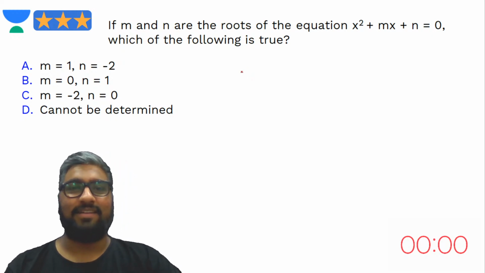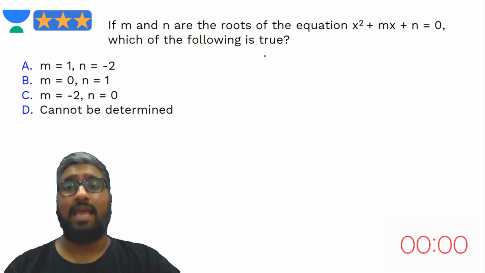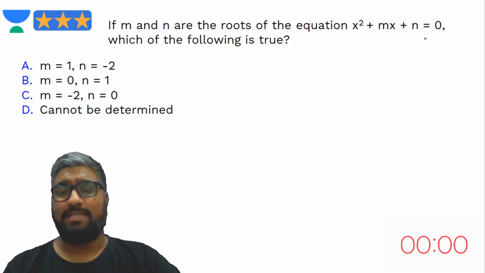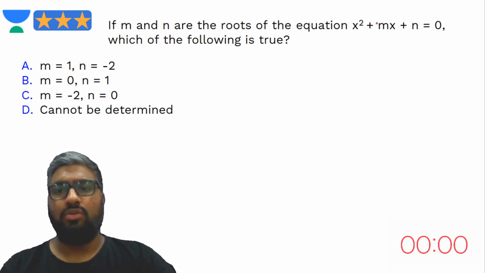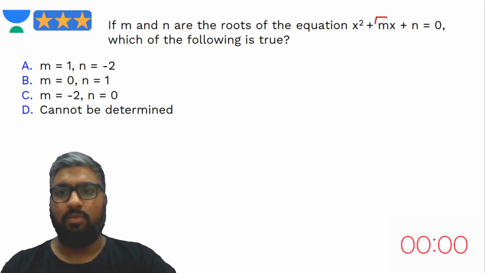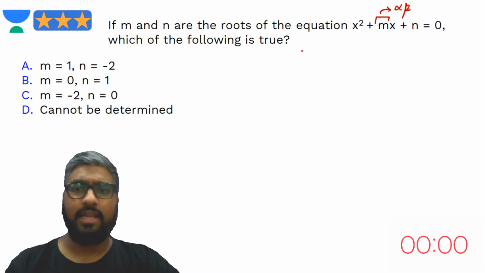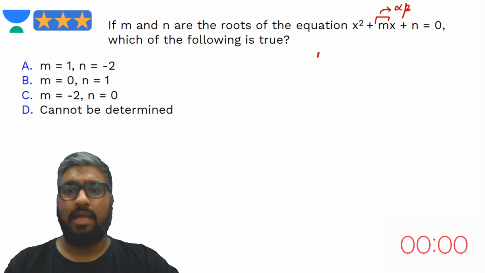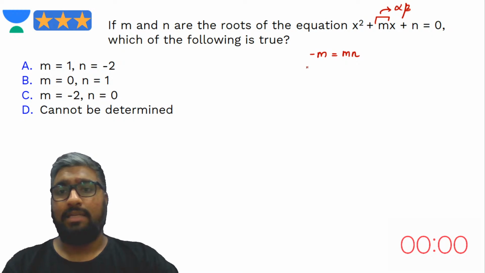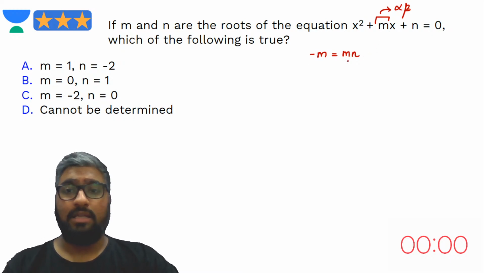Okay, let's try this out. If m and n are the roots of the equation x squared plus mx plus n is equal to 0, so you know the value of m. This is going to be what? The product of the roots. What are the roots here? m and n. Correct. So what do we get here? Minus m should be equal to m times n. Correct, that is one equation. Here, don't cancel things out yet. Yes, don't do it yet. Let's wait.